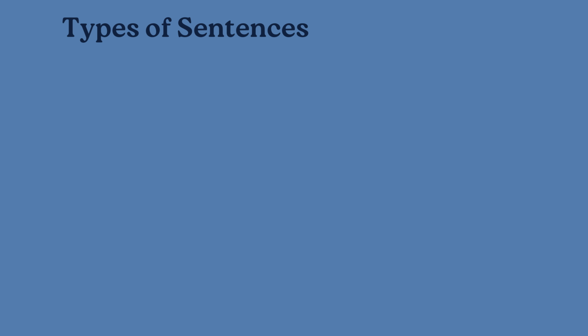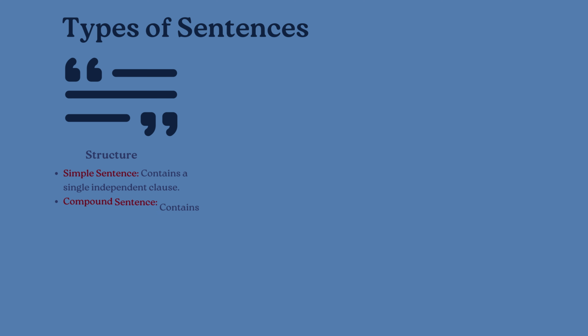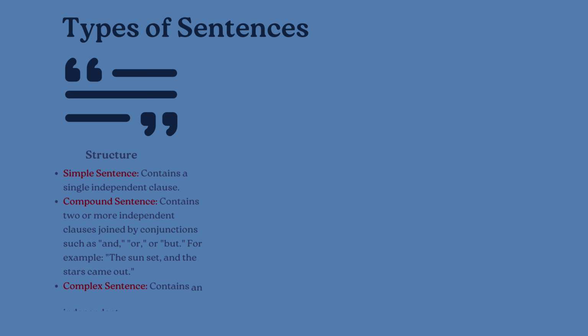Types of sentences. Structure. Simple sentence contains a single independent clause. Compound sentence contains two or more independent clauses joined by conjunctions such as and, or, but. For example, the sun set and the stars came out. Complex sentence contains an independent clause and one or more dependent clauses.